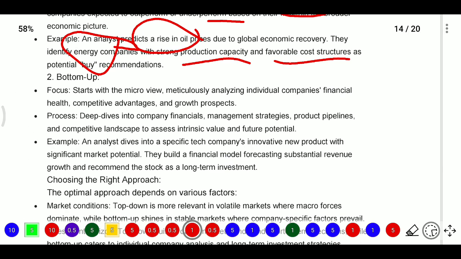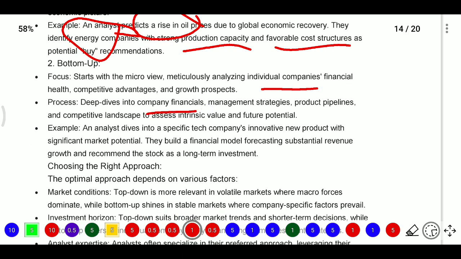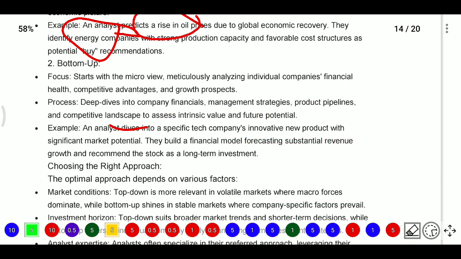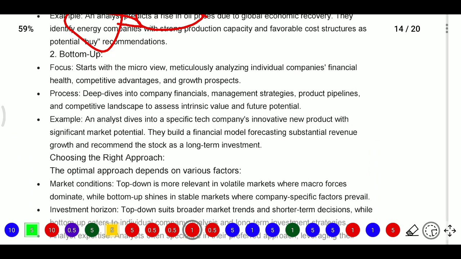individual companies. They will start with individual companies' financial health, competitive advantage and growth prospects. Here the process will be a deep dive into the company's financials, management strategy, product pipelines and competitive landscape to assess intrinsic value and future potential. Intrinsic value means the present value of future cash flows. Whatever the future cash flows will be, we convert them into present value. This is known as intrinsic value.